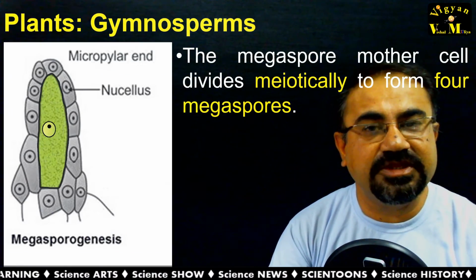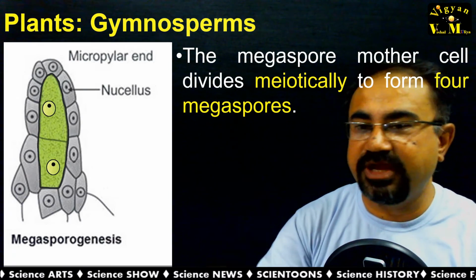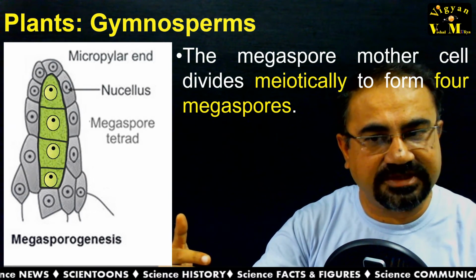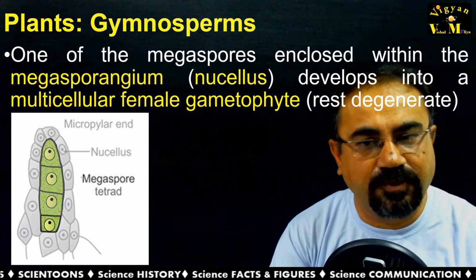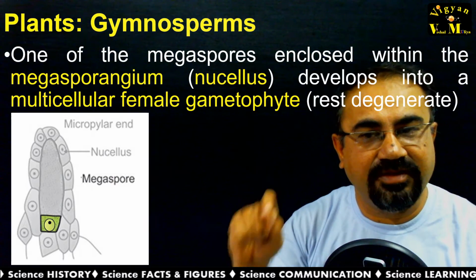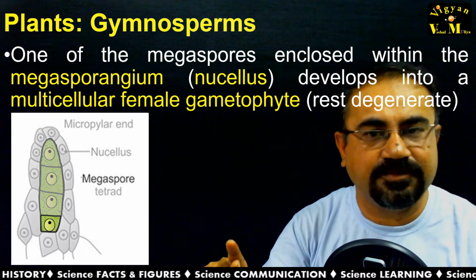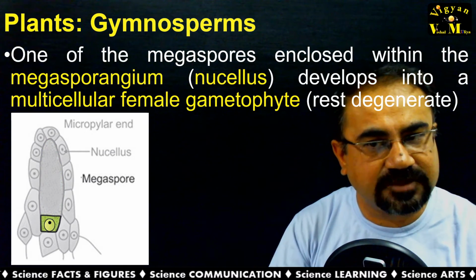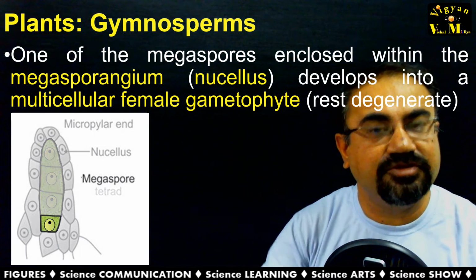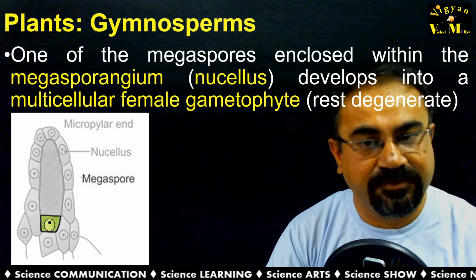The megaspore mother cell is giving rise to 4 megaspores through the meiotic division, through the reductional division, and out of that 4, 3 is degenerating, and only one megaspore is remaining in the megasporangium, that is nucellus, and ultimately giving rise to female gametophyte.